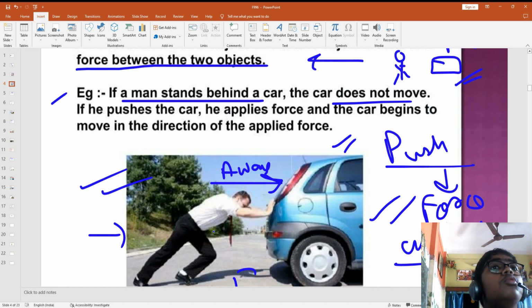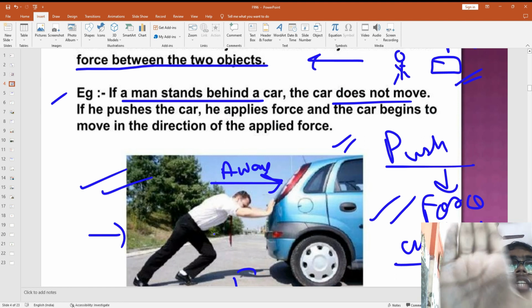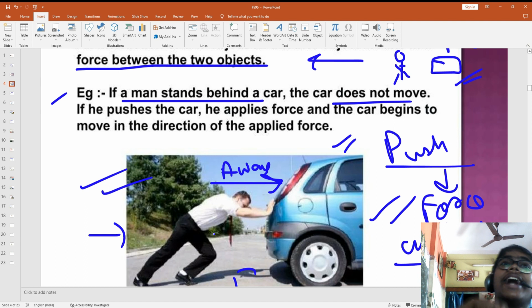Okay, when he pushes the car, that time it will move. It means it is interacting first. When he's standing like this, nothing is happening. But when he's touching it, that time the car is moving.